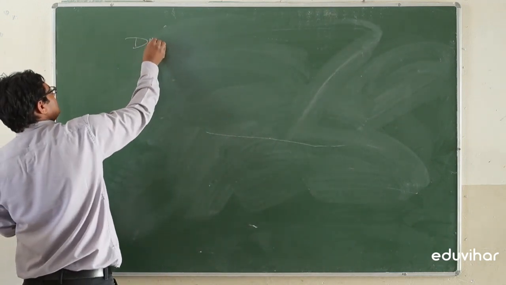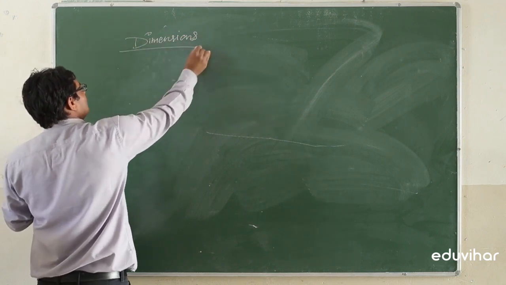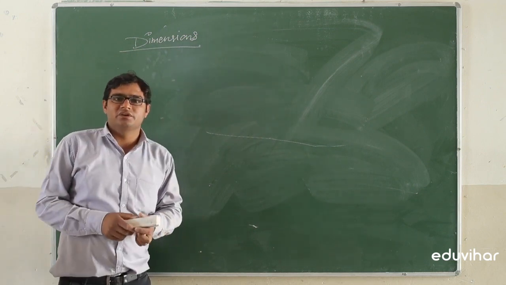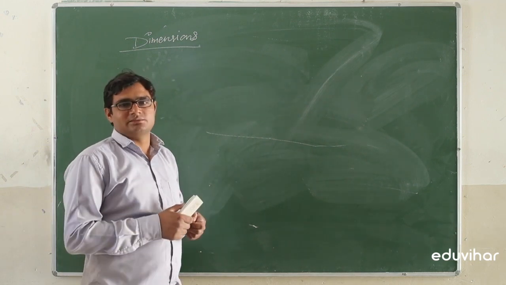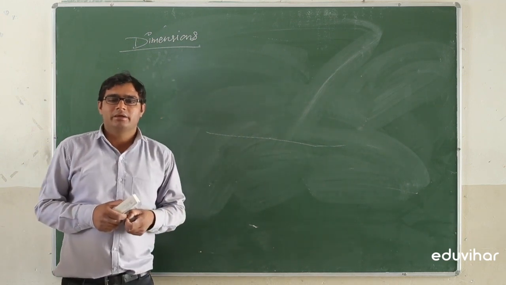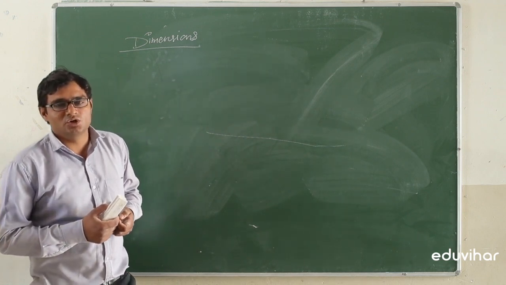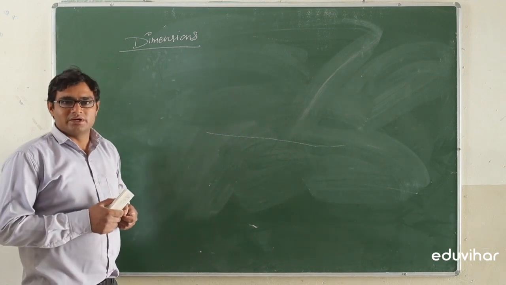Dimensions. What are dimensions? These are the powers of the fundamental units. There are 7 fundamental units: mass, length, time, temperature, electric current, amount of substance, luminous intensity. These are the 7 fundamental quantities.